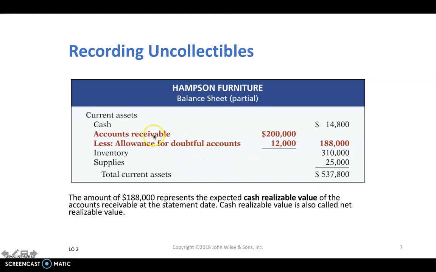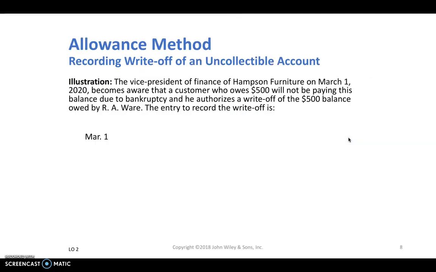Now, some companies might just show the net accounts receivable as $188K, so they don't go through these two steps. They just show the accounts receivable net of allowance being $188K. That's acceptable too. Now, what happens if eventually next year the company realizes that a customer who owed $500 will not be paying this balance?